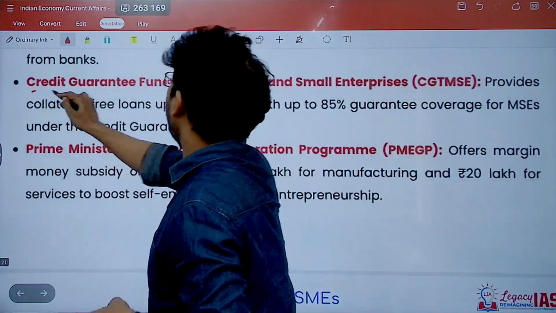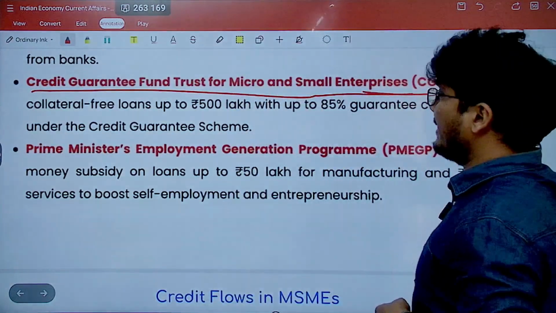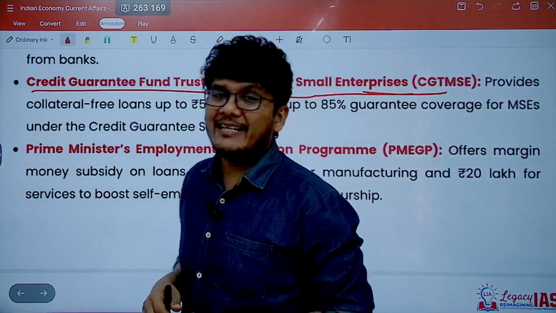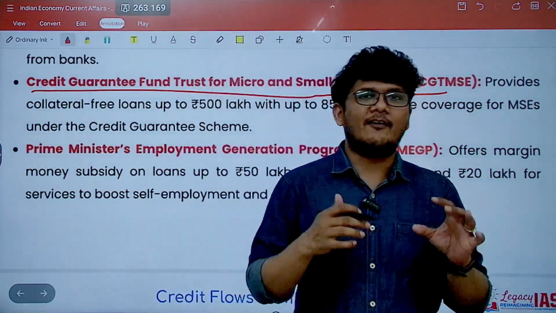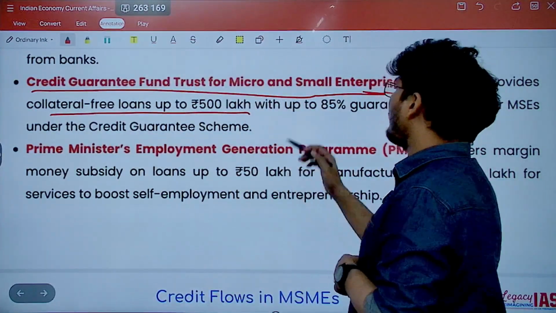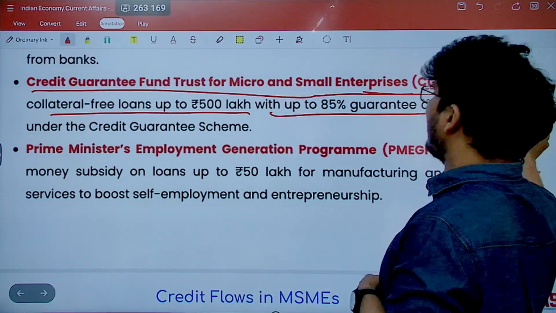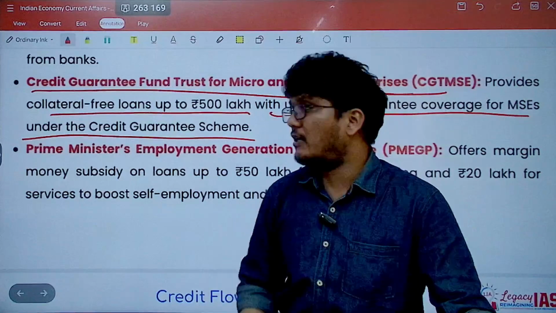Next is the Credit Guarantee Fund Trust for Micro and Small Enterprises. What is credit guarantee? Basically giving collateral-free loans. In this year's budget also the government has talked about collateral-free loans up to 500 lakh with up to 85% guarantee coverage for MSMEs under the credit guarantee scheme. So these loans will be collateral free.